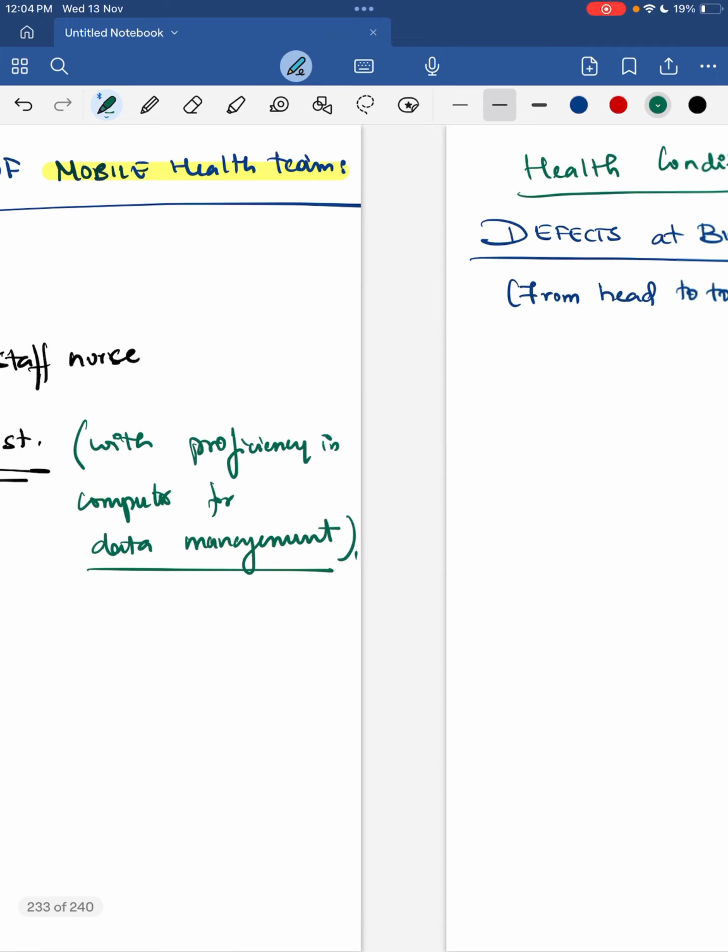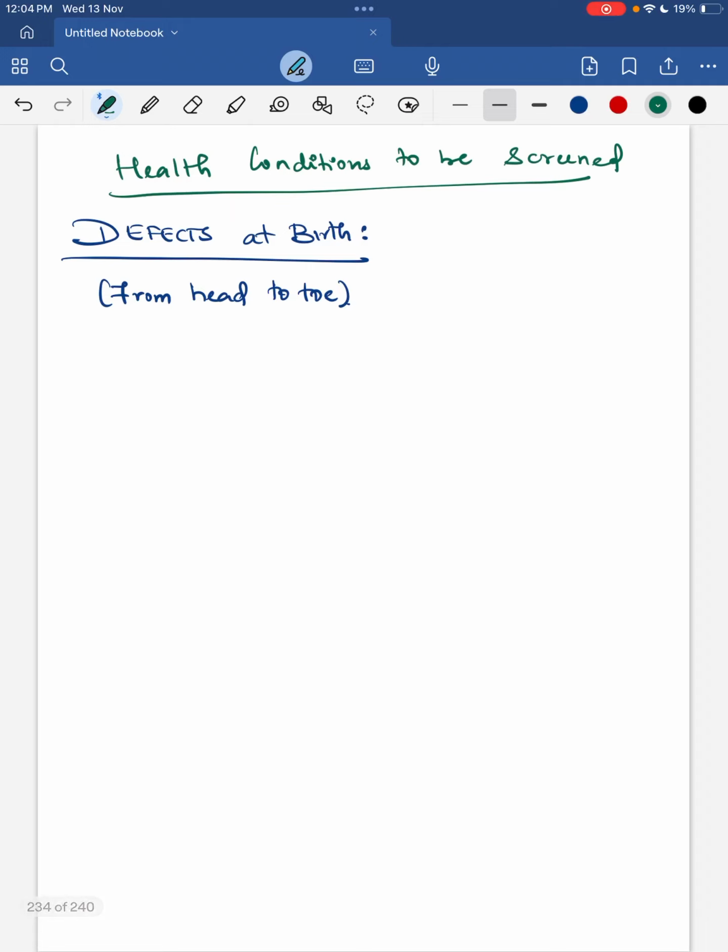Fifth, in the ears, congenital deafness. Sixth is the mouth, that is cleft lip and cleft palate. Seventh is congenital heart disease, in the chest. Eighth is developmental dysplasia of the hip. Ninth, going to the foot, is the club foot. So these are the 9 major defects screened at birth through RBSK.